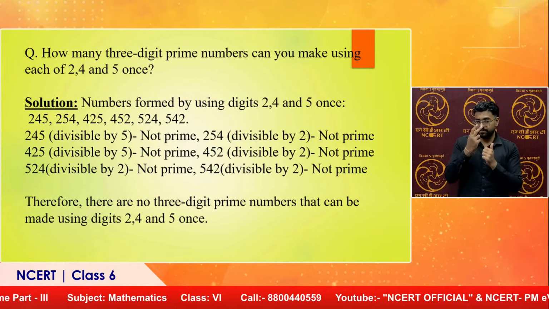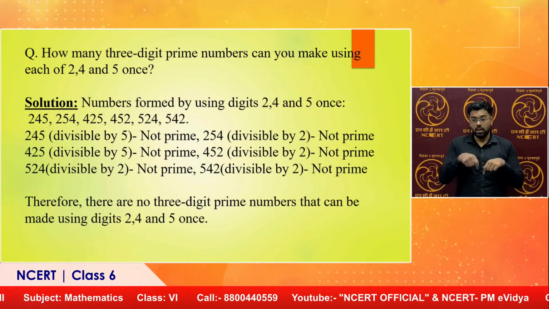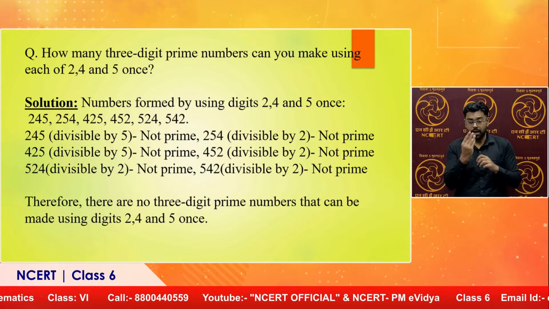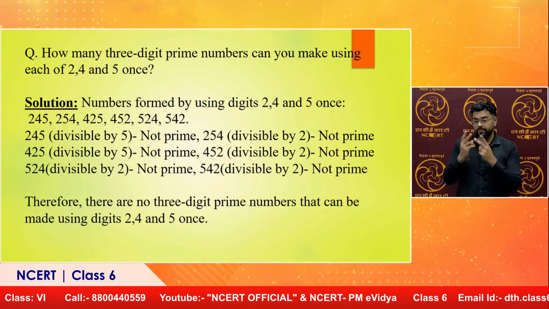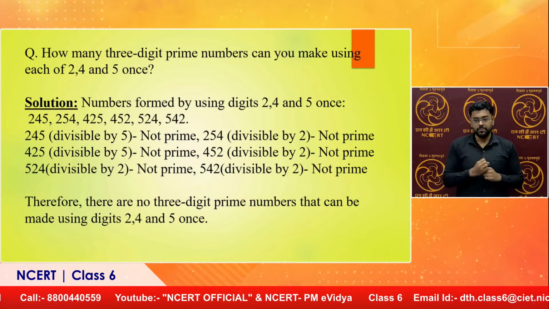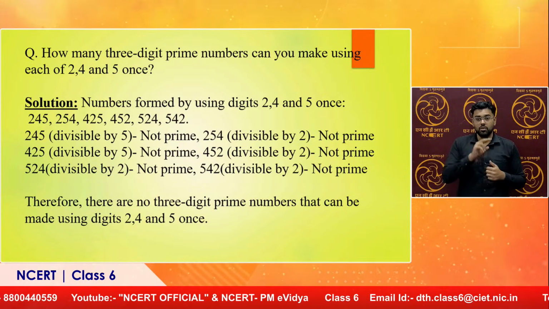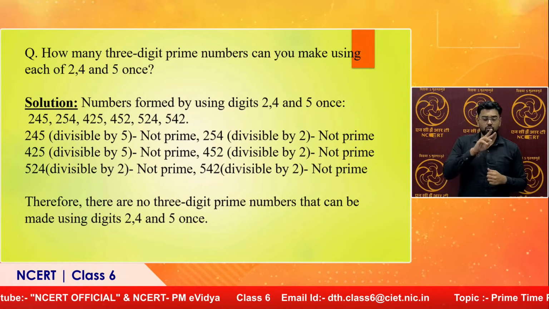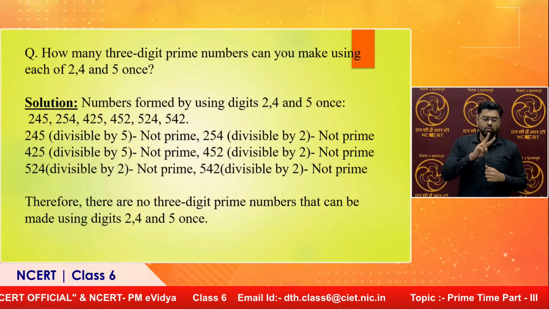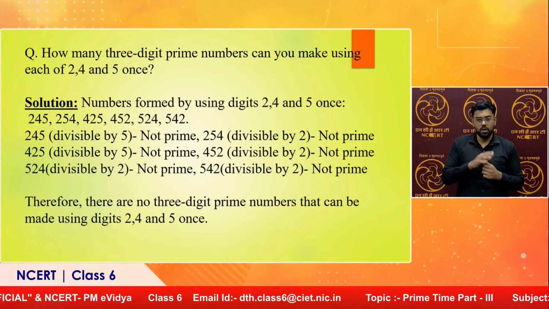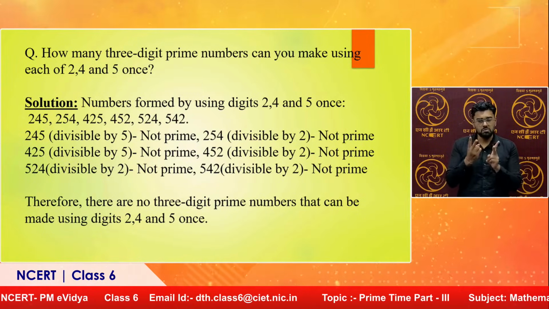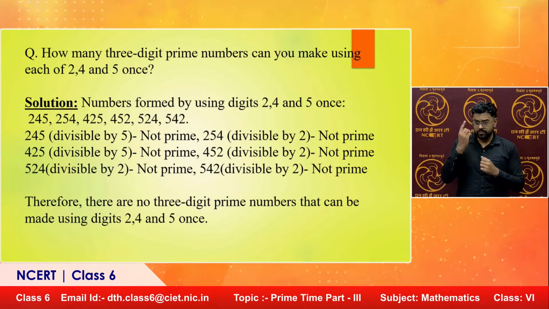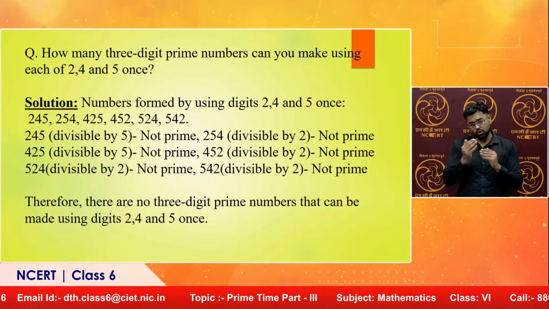Now, how many 3-digit prime numbers can you make using each of the digits 2, 4 and 5 once? Numbers formed by using digits 2, 4 and 5 once can be 245, 254, 425, 452, 524, 542. Understood? I think these 6 numbers are possible.